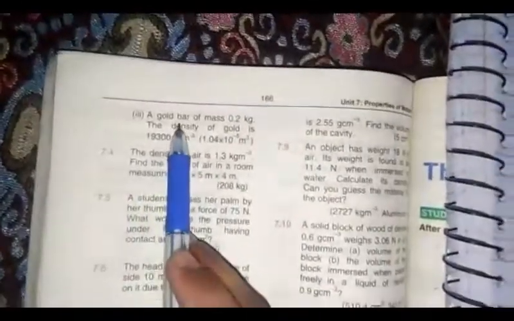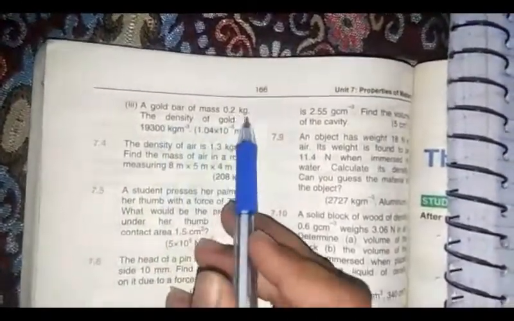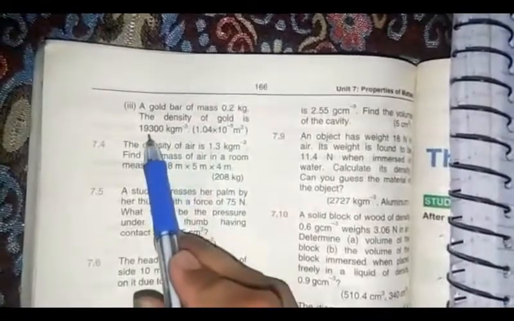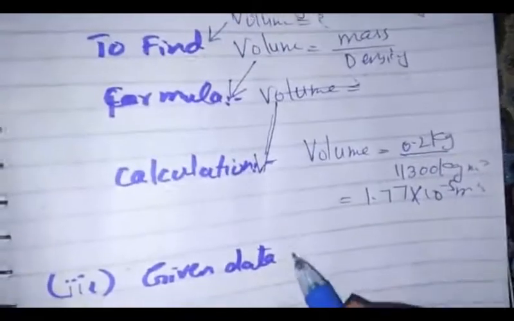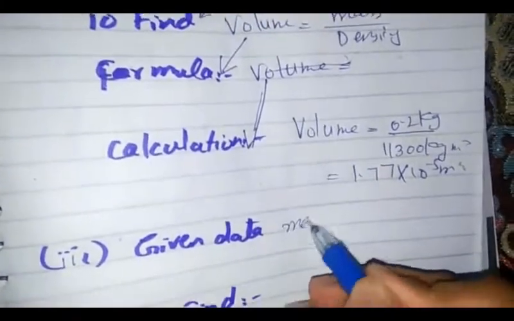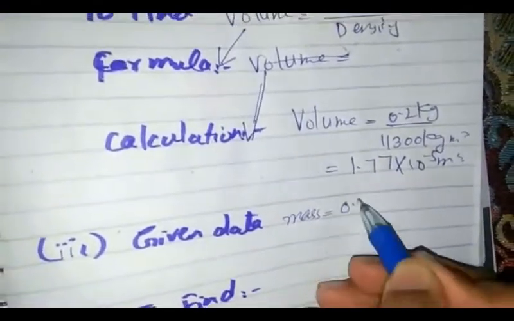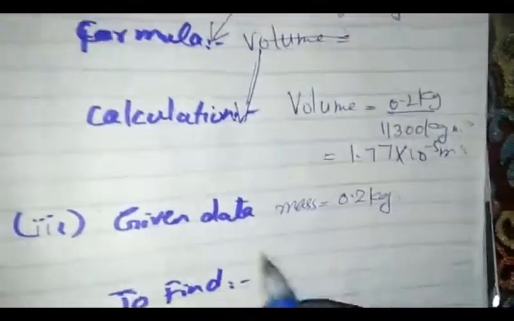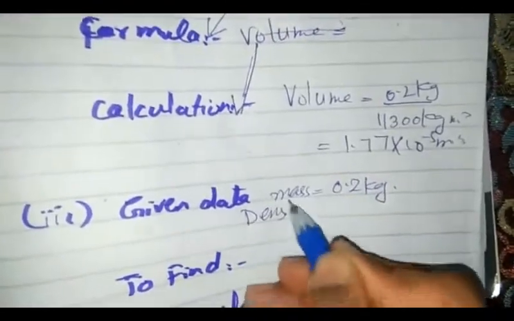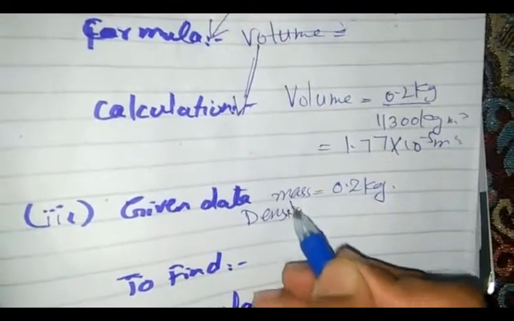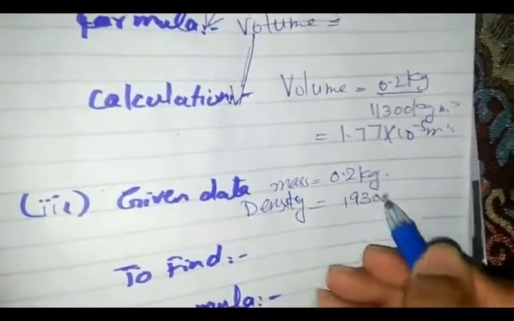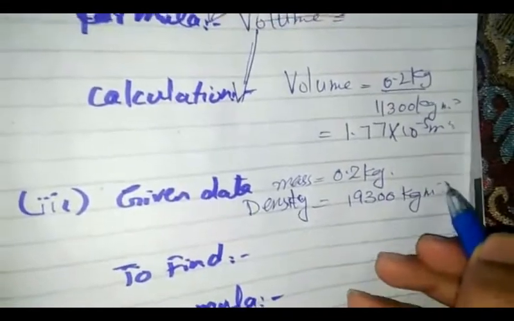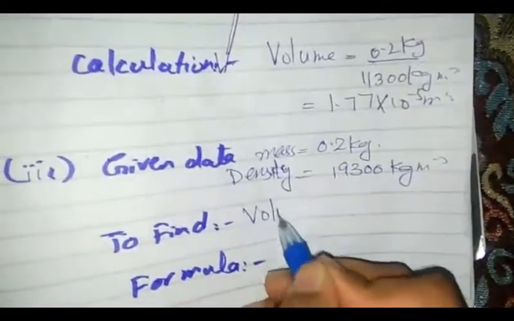Similarly, our part number 3 is a gold bar of mass 0.2 kilogram. The density of gold is 19,300 kilogram per cubic meter. So our given data is mass, that is 0.2 kilogram, and density, that is 19,300 kilogram per cubic meter. We have to find the volume.